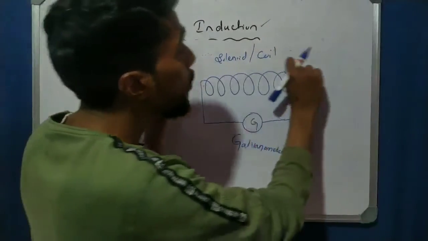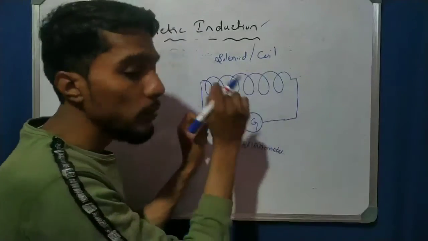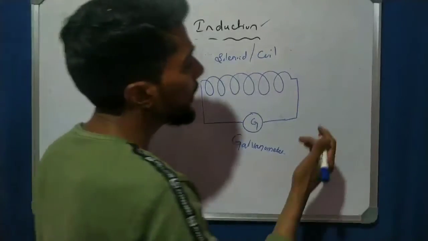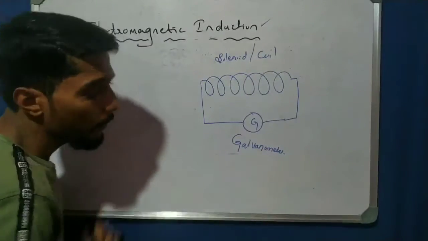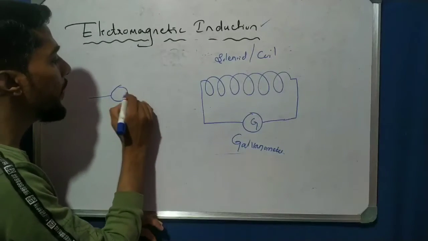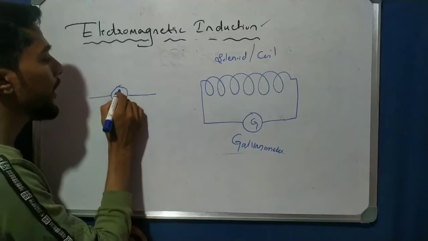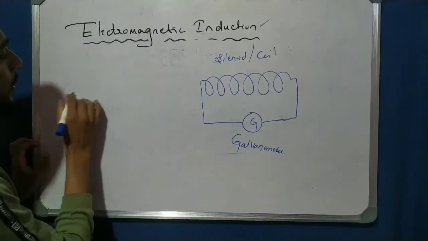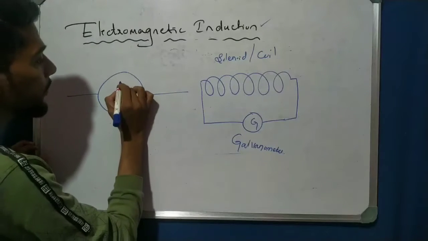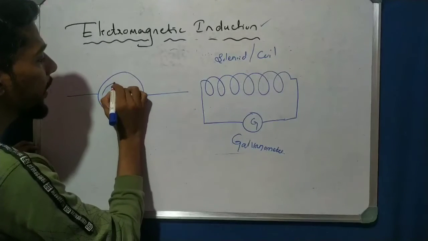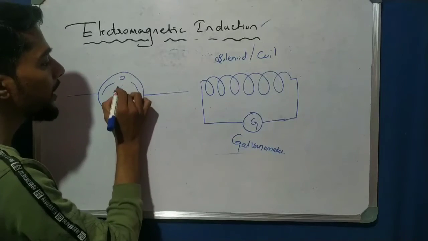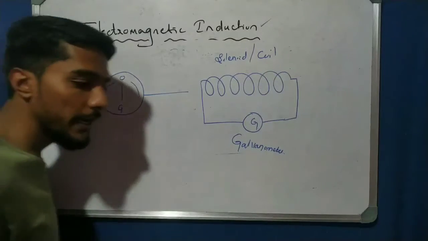Now take the two terminals of the coil, and that coil is connected to the instrument called a galvanometer. Now let us see what is meant by galvanometer here. The galvanometer is a round circle with one needle. Here are the markings, the center is 0, and here some markings. So first the needle is at rest, at 0. The galvanometer shows 0 reading. Deflection is 0.